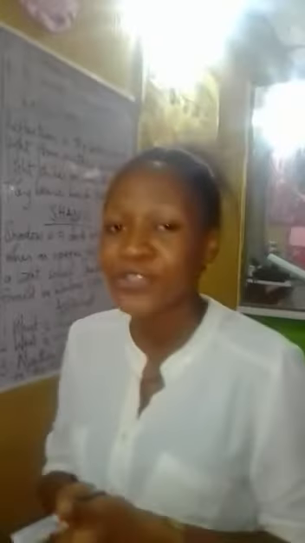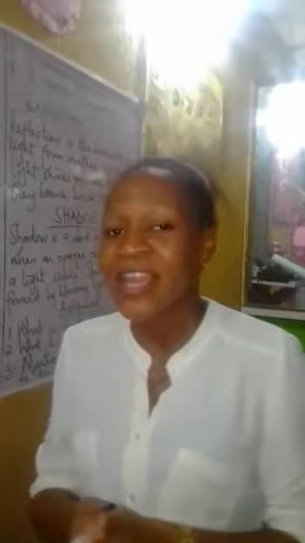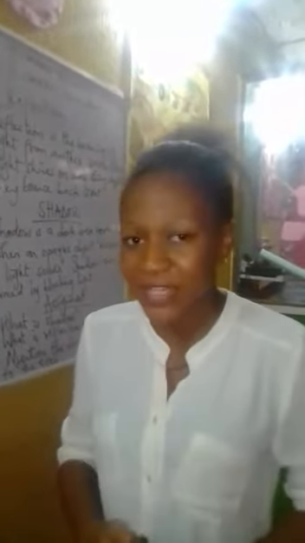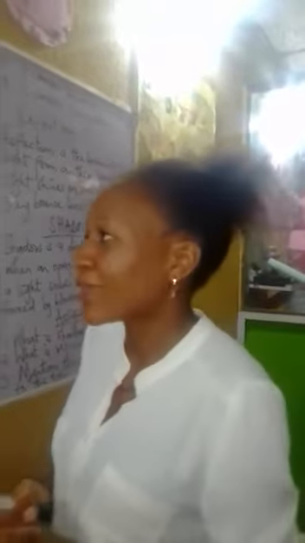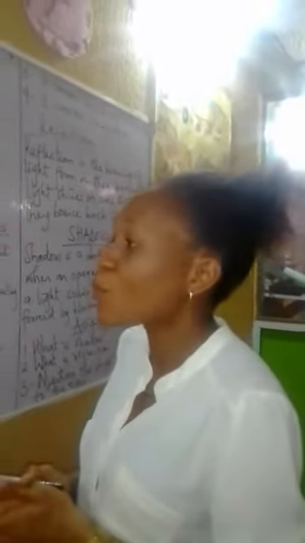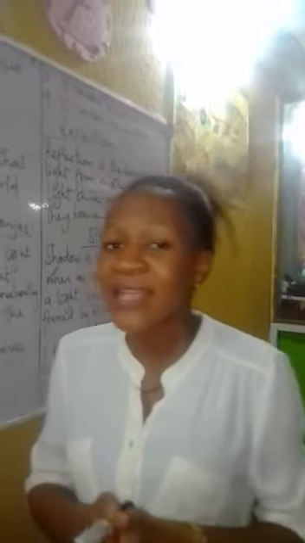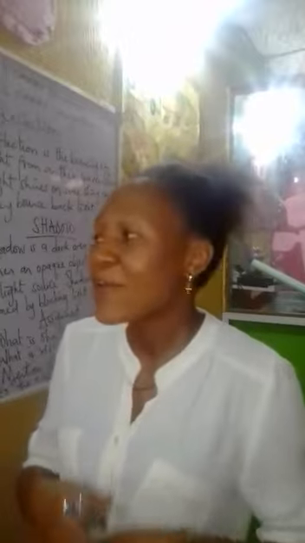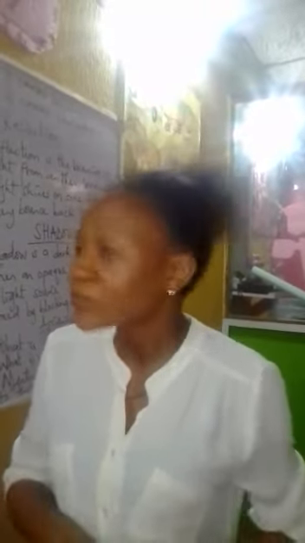Okay, I know that for you to see very well, for you to see the world around you, you need light. If everywhere is dark, I'm sure you're not going to see anything clearly. So we are going to talk about light today as a form of energy that enables us to see the world around us.